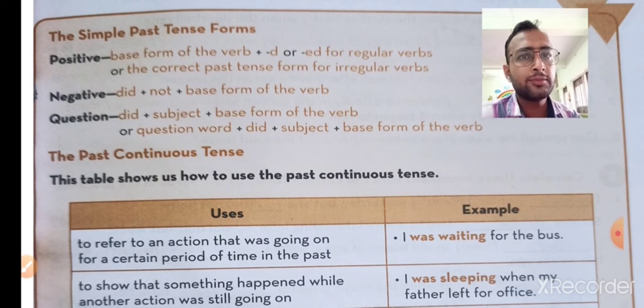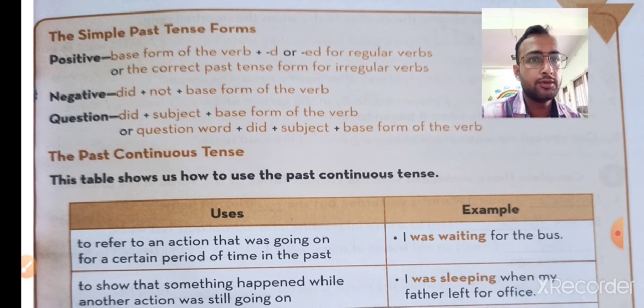So how does the positive simple past tense form? You write the base form of the verb plus d or ed for a regular verb, or the correct past tense form for the irregular verb.